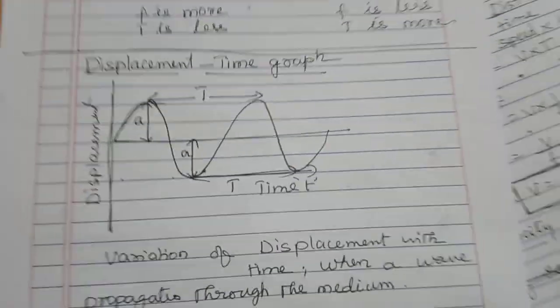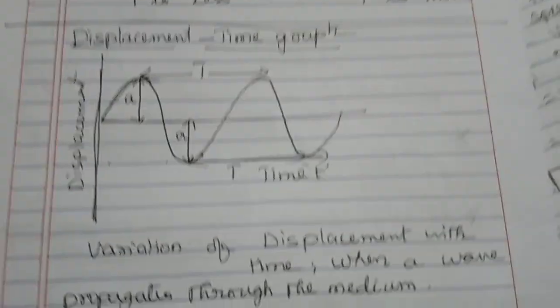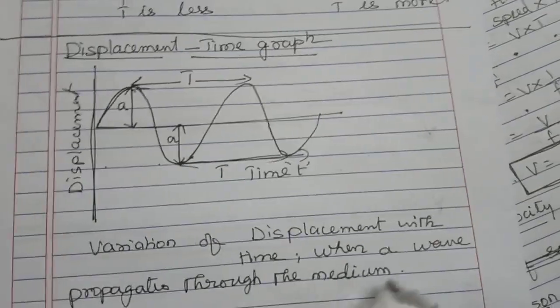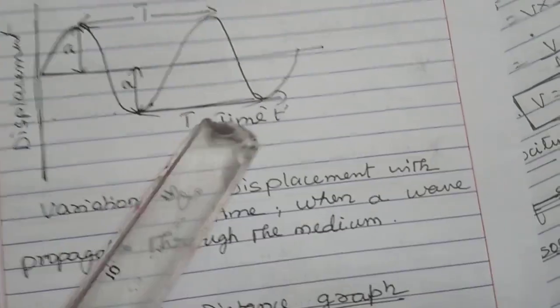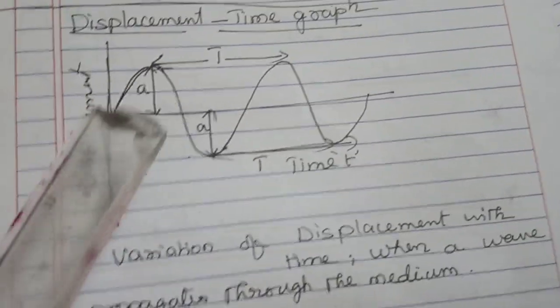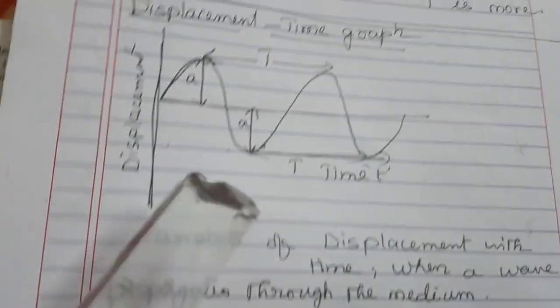Based on this, we have a simple graph, that is the displacement time graph. What is a displacement time graph? It is nothing but the variation of displacement with time when a wave propagates through the medium. That's all. Very simple. So put time on the x-axis and displacement on the y-axis, and just show how the displacement is varying along with the time. Easy.